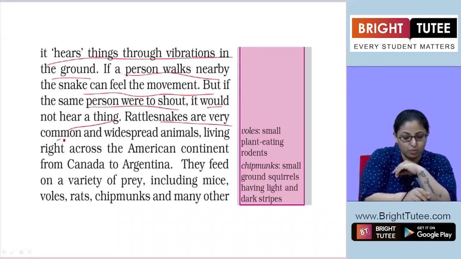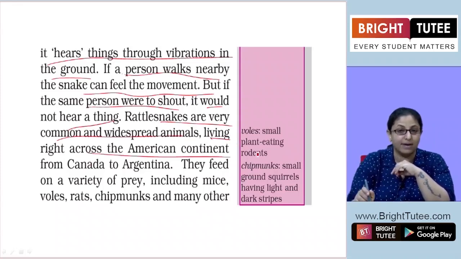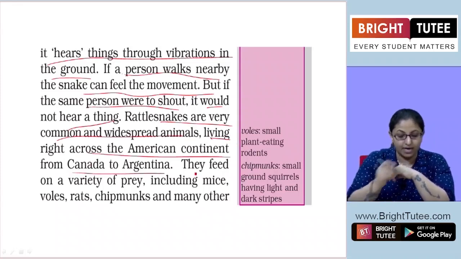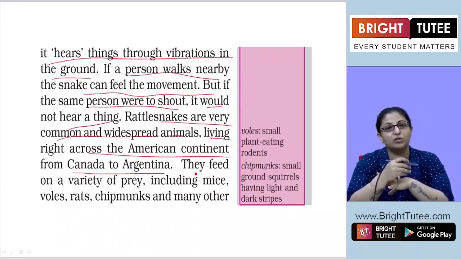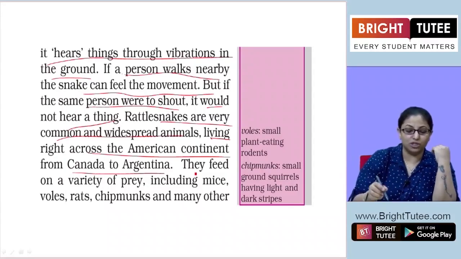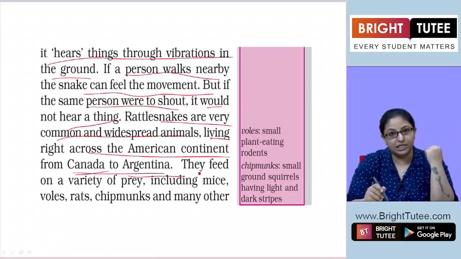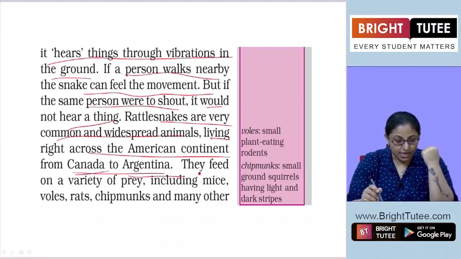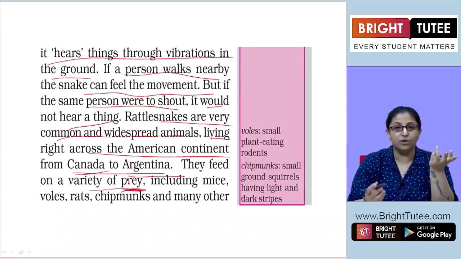Rattlesnakes are very common and widespread animals living right across the American continent from Canada to Argentina. They feed on a variety of prey, as in their food.